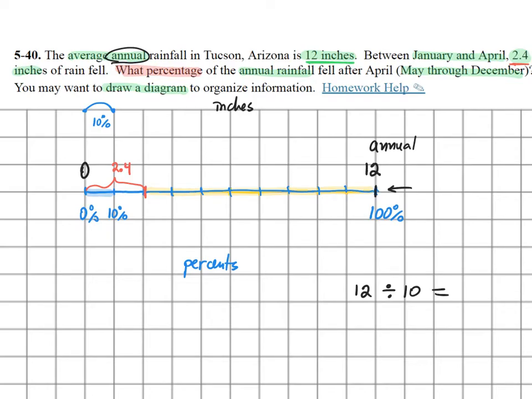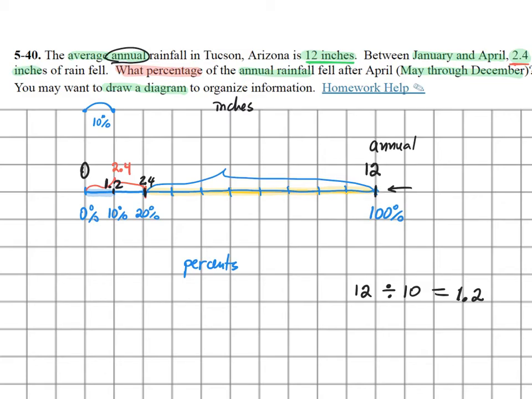So I'm looking for the number that is the remainder, and its relationship out of 100, knowing that 10% is what we found, which, go ahead and check your work, should be 1.2. So the first one is 1.2. Now if you double 1.2, that's exactly 2.4. So according to my drawing, this is 20% from the beginning. So that should be 20% exactly. So what percent is the remainder? That's one way you could do it.